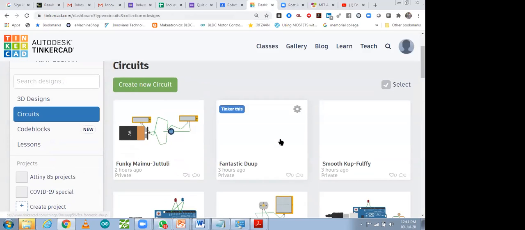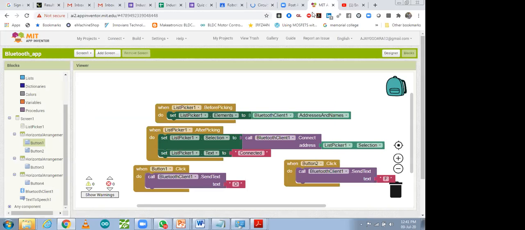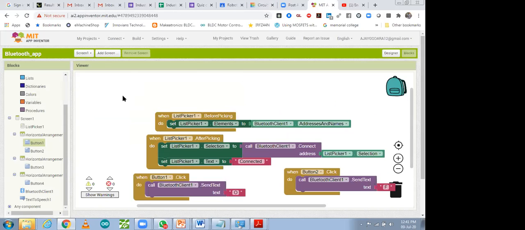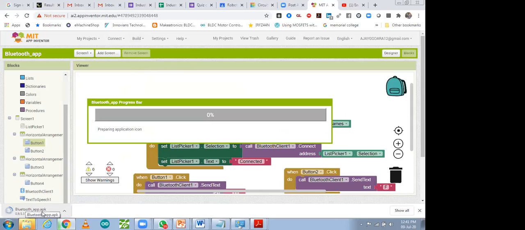Create new. Yes, this one, I think, got downloaded. Build it, save APK. Yes, this one is a Bluetooth APK. That app we can use on a mobile phone.